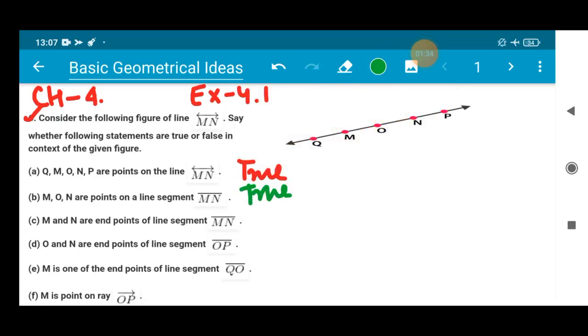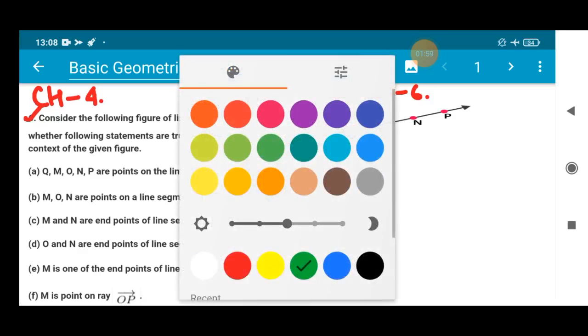Okay. Next we have M and N. This M and N are the end points of the line segment MN. Suppose this is my MN line segment and M and N are the end points. Yes, this is absolutely true, because a line segment has end points, and in the MN line segment, M and N are the end points. That is very true.